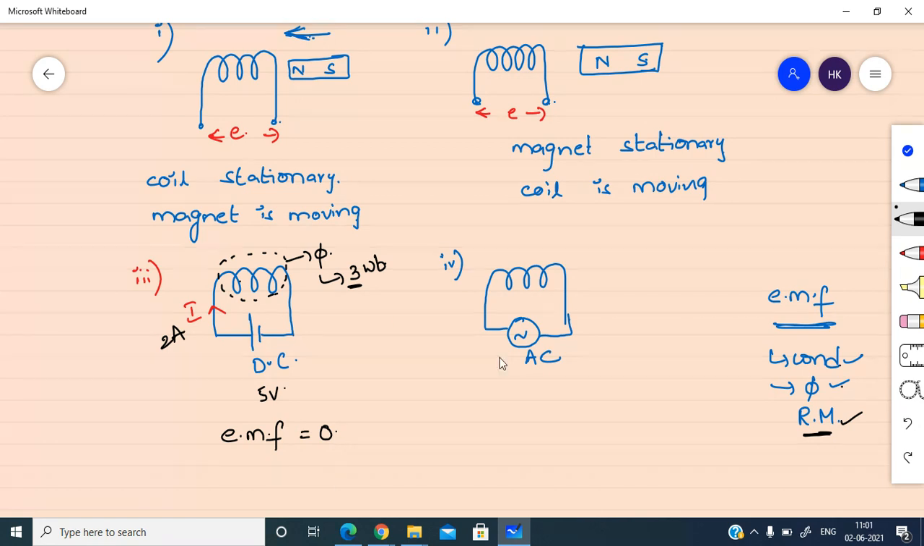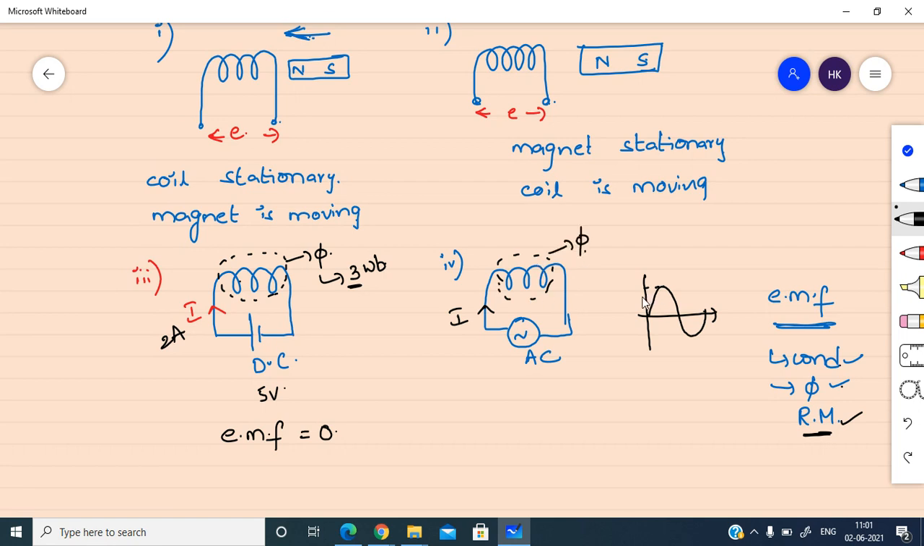Now see, in this case, I am giving AC supply. AC supply means we are giving alternating voltage. Due to the alternating voltage, the current produced is also alternating in nature. Whatever current is produced due to this voltage is also alternating in nature. Due to this current, what are we getting? Flux.